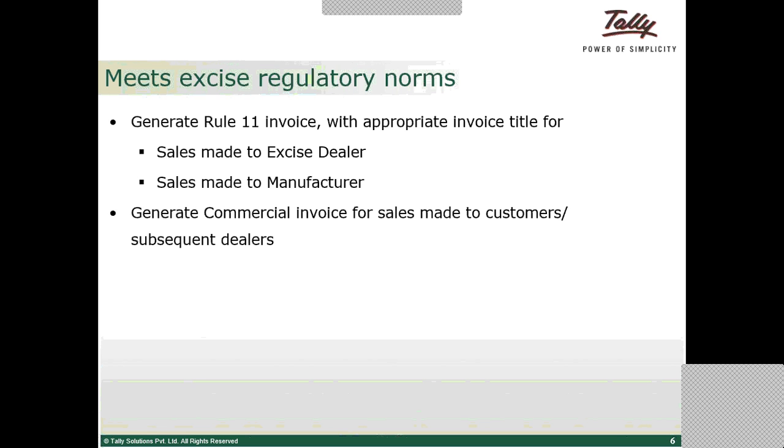And the second one is to generate a commercial invoice for sales made to customers or subsequent dealers. When the sales are made to the end customer or to a subsequent dealer, in that scenario, a rule 11 invoice will not be issued. A commercial invoice will be issued, because those people will not be claiming any CENVAT credit. Even this provision is available in Tally.